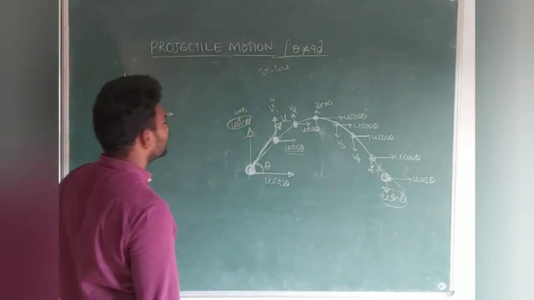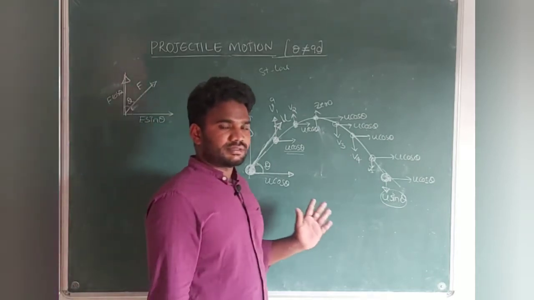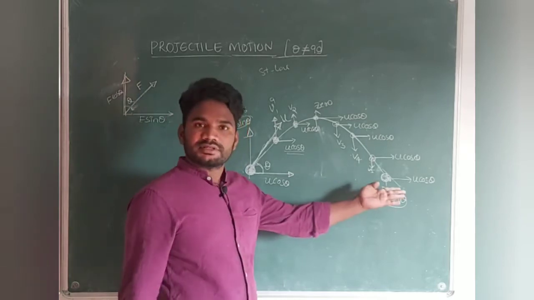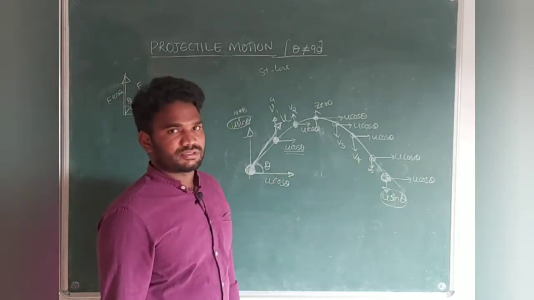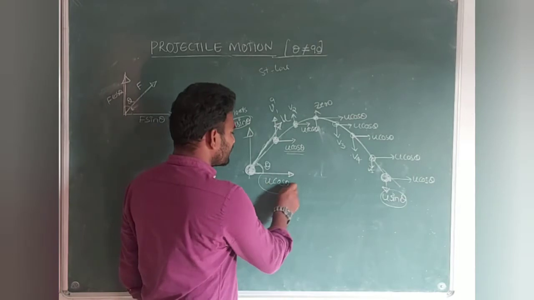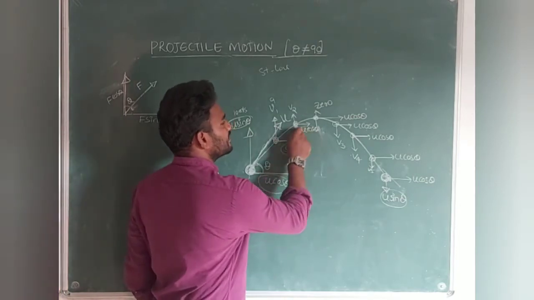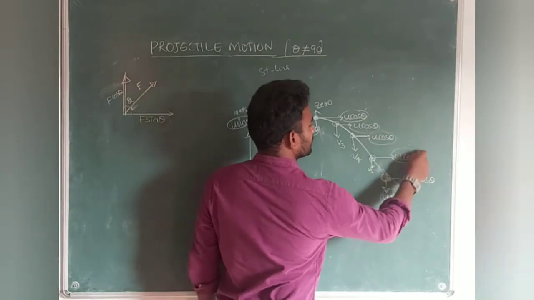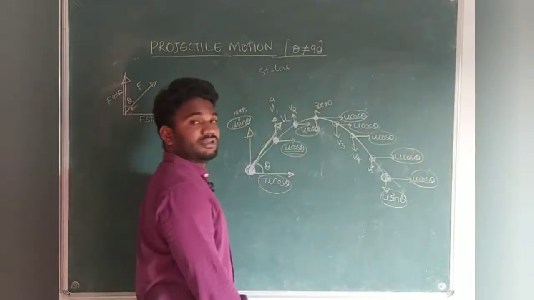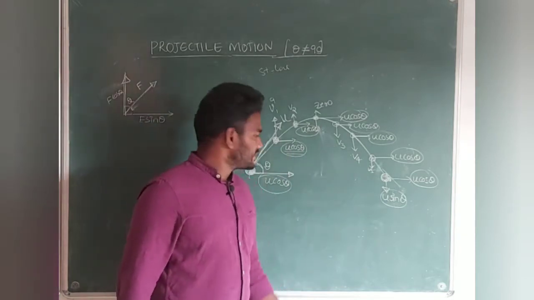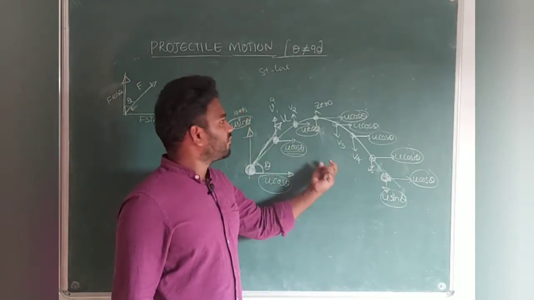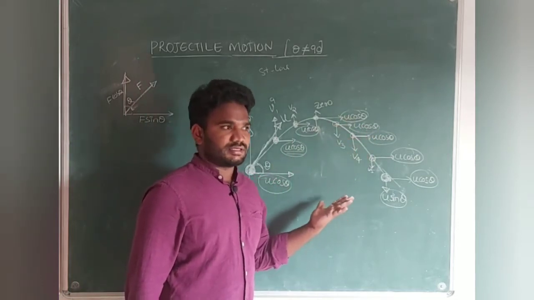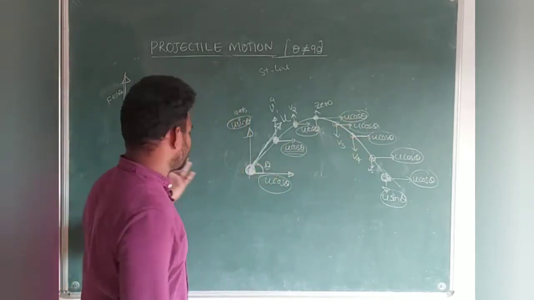See guys, here there are two components we are going to discuss. This is 2D motion we will say. One is the horizontal dimension, another one is the vertical dimension, students. So fortunately we don't have any change in the horizontal velocity. See, everywhere the horizontal velocity is not at all going to change. U cos theta only we have. What is the advantage of this? First of all, I have to know why this velocity is not changing. Why is u cos theta unable to change? What is the reason?